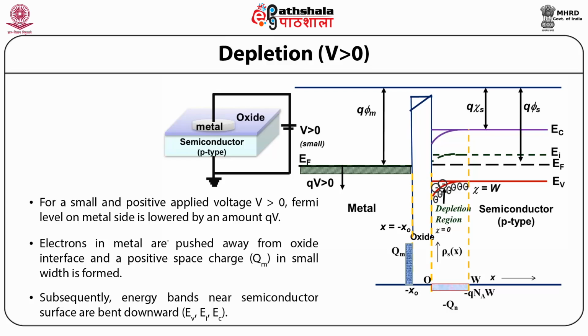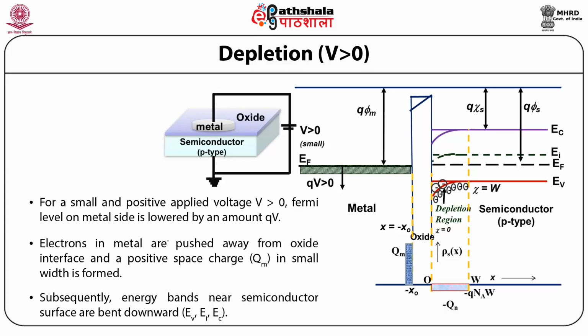Therefore, there is a formation of a depletion region in the semiconductor near the interface, having mainly negatively charged acceptor ions Na. This is known as the depletion condition, and the schematic under this biasing condition is shown in the figure on the right hand side, and the energy band diagram is also shown over here.